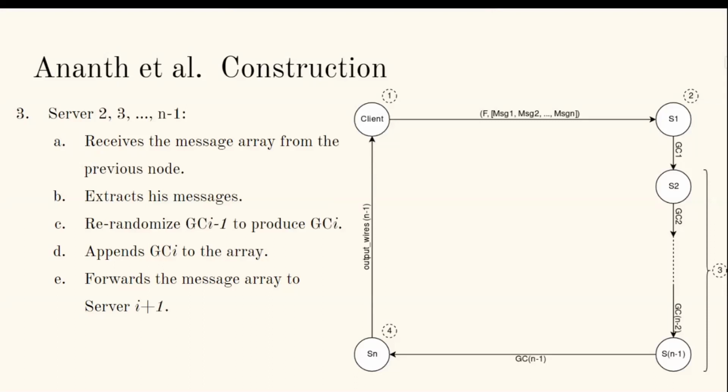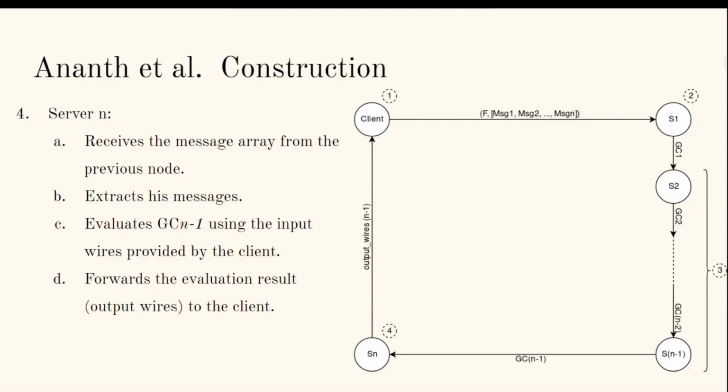Servers from 2 to n-1 would receive the array, decrypt their messages and re-randomize the garbled circuit received from the previous server to generate a new garbled circuit, which is equivalent to the first one but indistinguishable from it. Then he'd append his generated GC to the array, encrypt it with the next server's public key and forward the array.